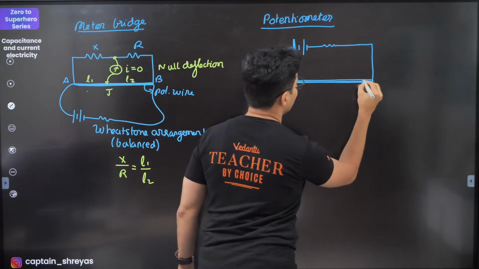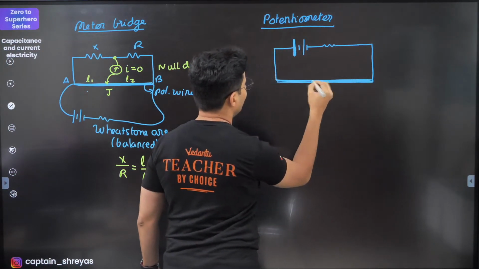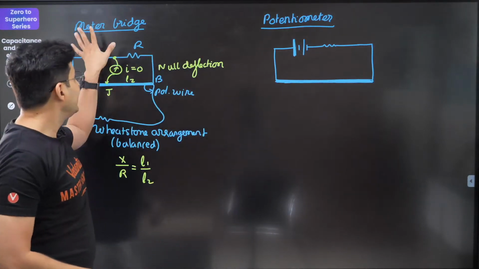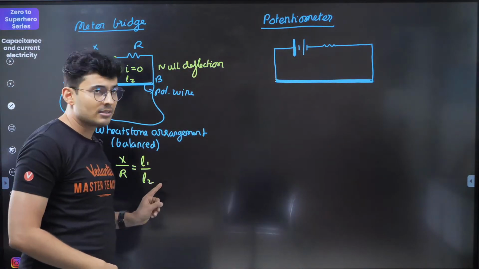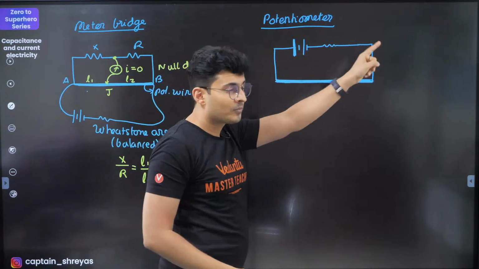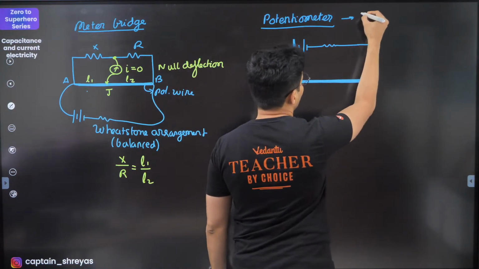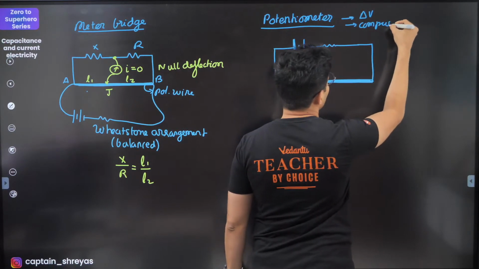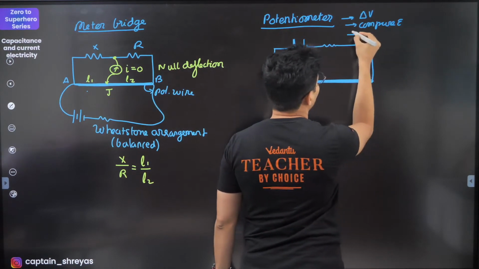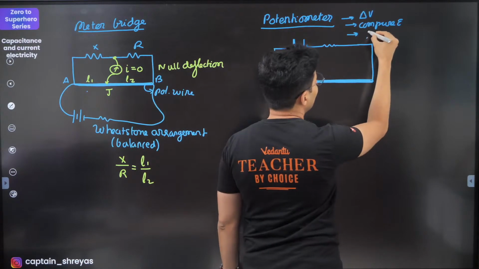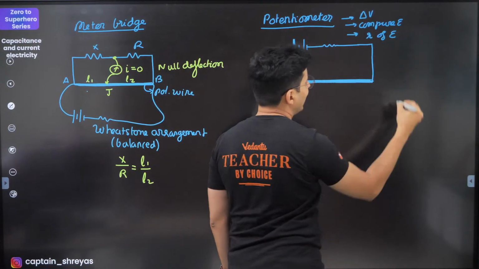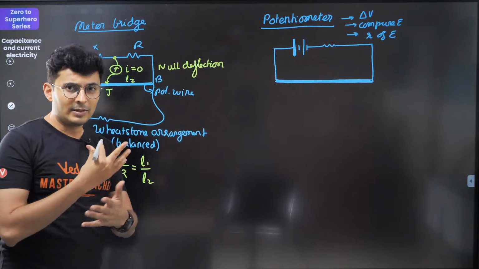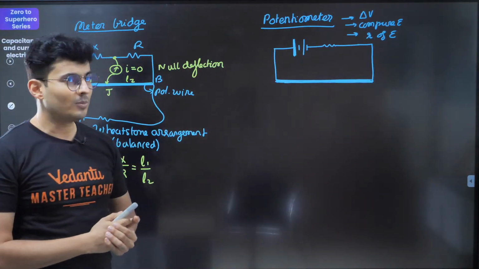It looks a little similar, but obviously there are a lot of different things. The job of a meter bridge is always to measure resistance. The job of a potentiometer is to measure voltage difference, compare EMF, or even measure the internal resistance of a battery. So these are the different purposes of a potentiometer.